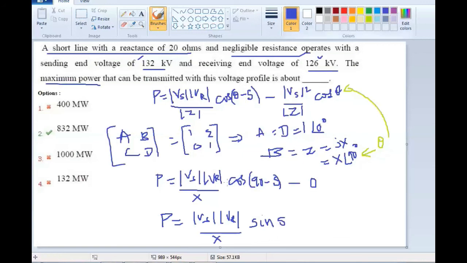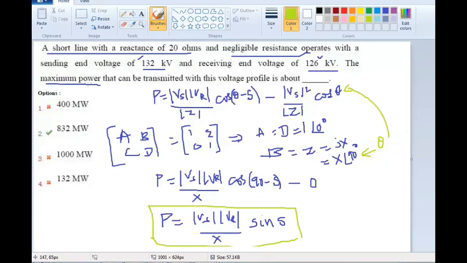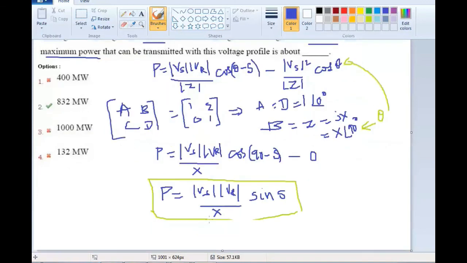So this is the power transmitted over a short transmission line. But we have to find the maximum power transmitted. For maximum power to be transmitted from this expression, delta should be equal to 90 degrees.